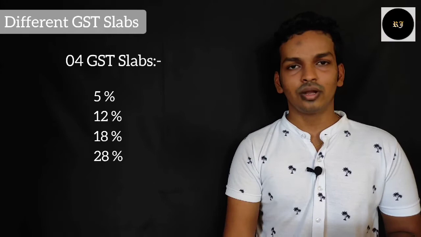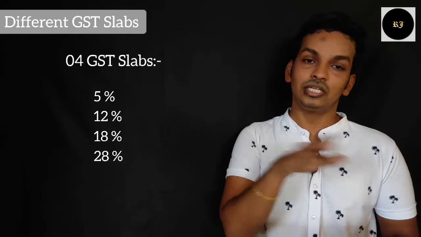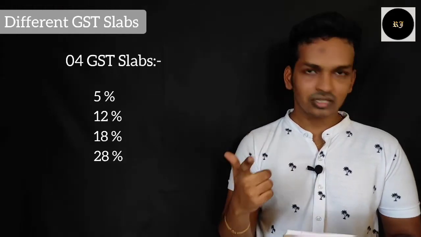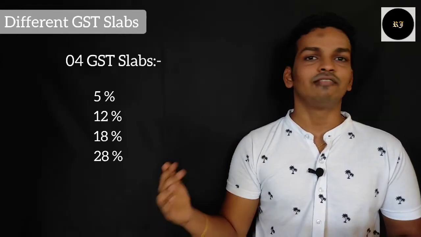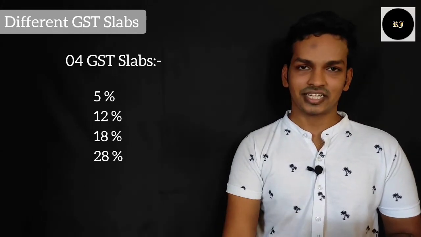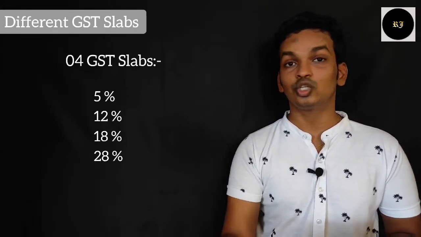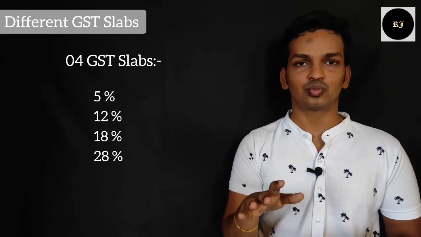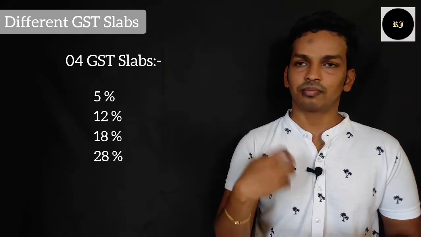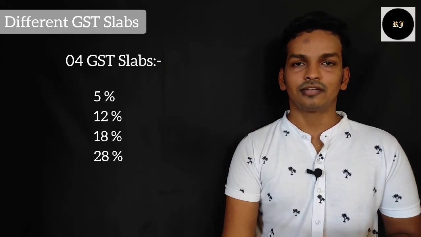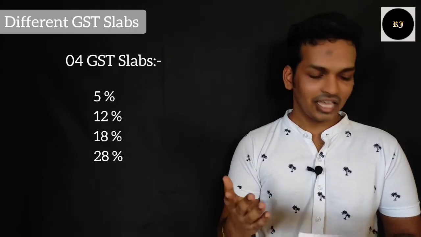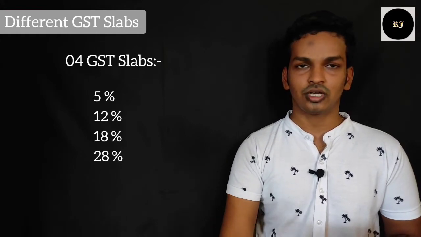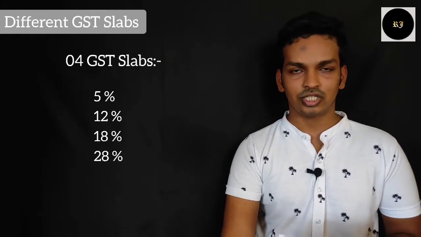Coming to the next one, the 12% GST slab. Now these will not be even essential and not be very luxury goods. For example, cheese, butter, dry fruits, and if you are traveling by airplane, then a business class air ticket. So these will be considered under the 12% GST slab. Coming to the 18% slab, now these are the products or services which we are purchasing for our entertainment. For example, biscuits, cakes, mineral water, and if you are going to a restaurant like an AC restaurant, then it will come under the 18% GST slab.